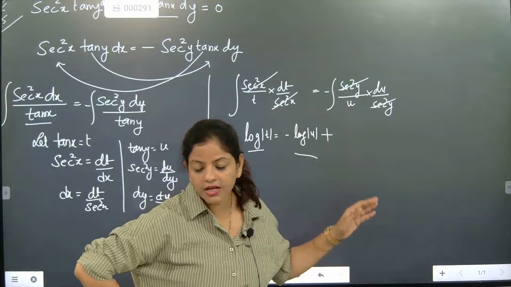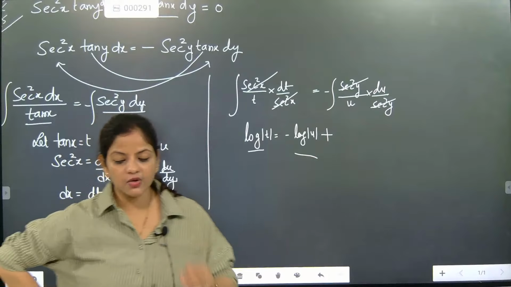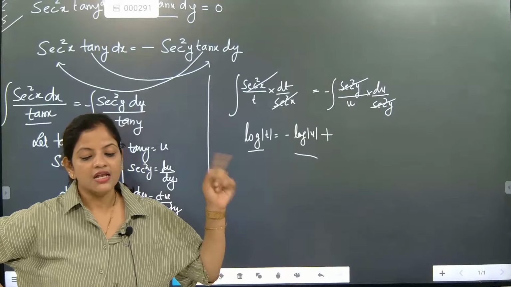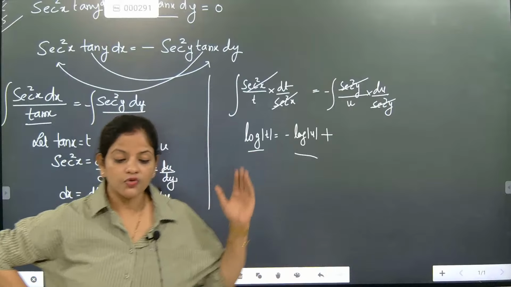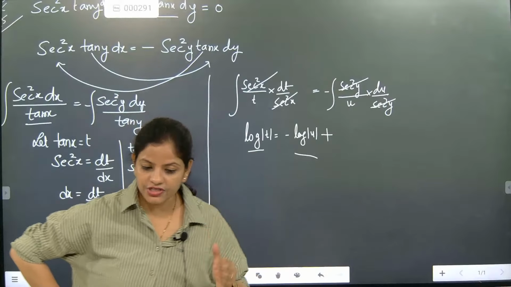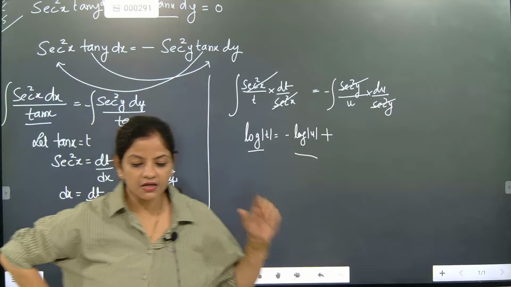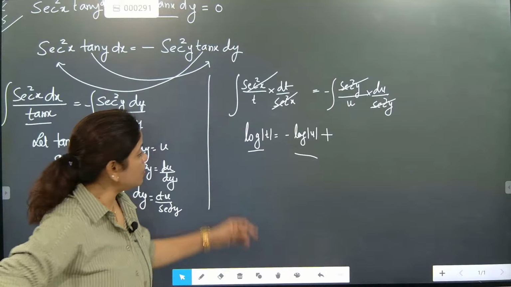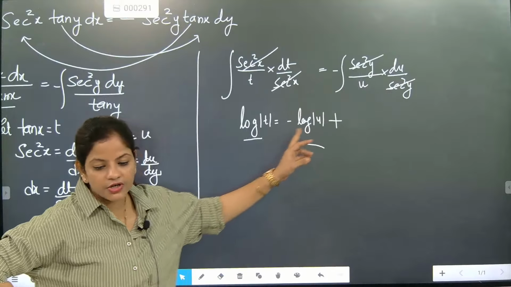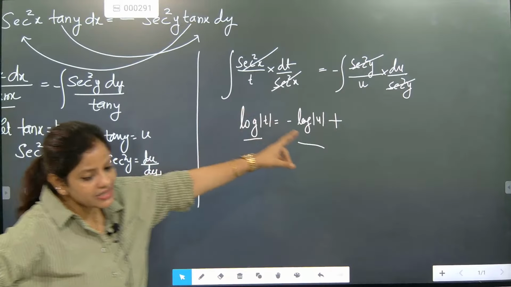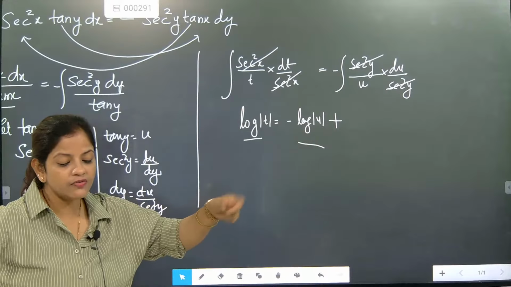You need to understand that in an equation, left side is equal to right side. Whenever you balance a differential equation, remember this. When the left side is balancing the right side, the constant part will not get balanced.